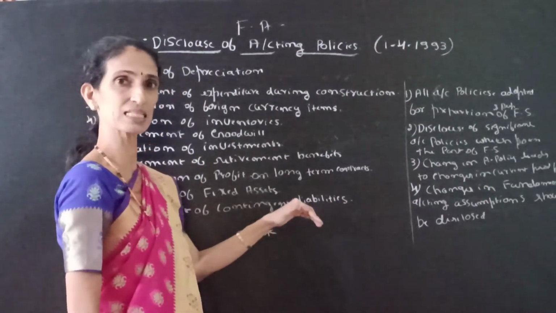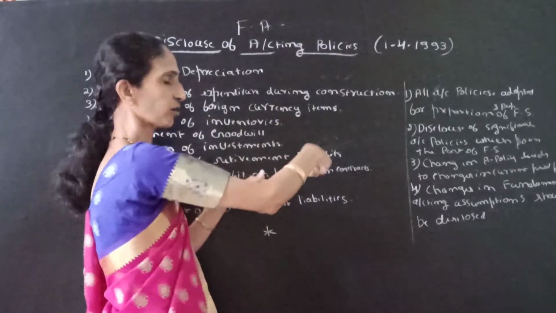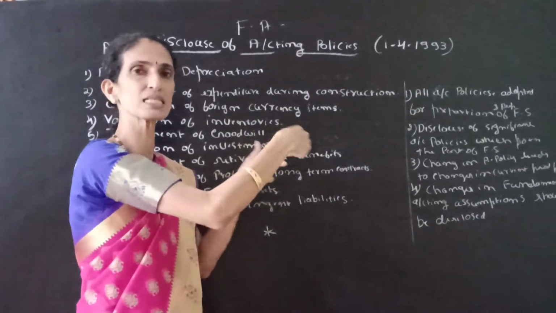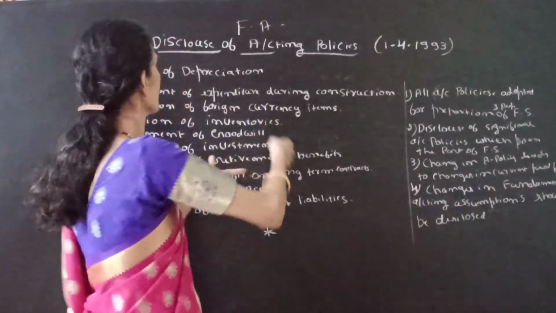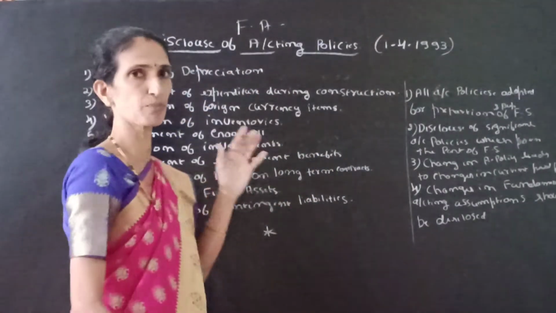So that is called as the disclosure of the accounting policies. What policies are adopted while preparing the financial statements? So this is the disclosure of accounting policies.